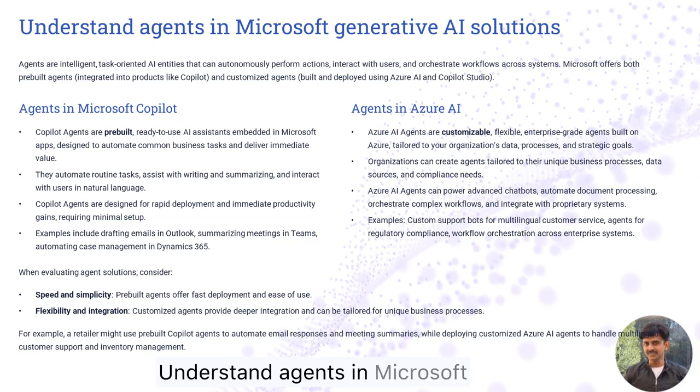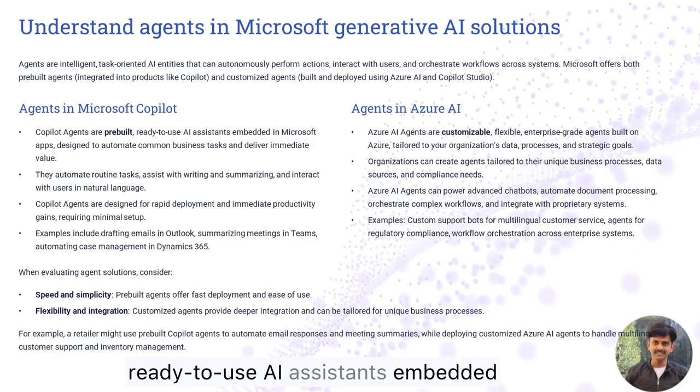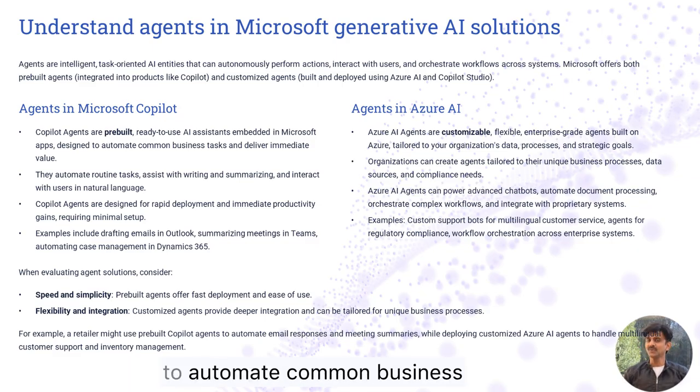Understand agents in Microsoft Generative AI Solutions. Agents are intelligent, task-oriented AI entities that can autonomously perform actions, interact with users, and orchestrate workflows across systems. Microsoft offers both pre-built agents integrated into products like Copilot and customized agents built and deployed using Azure AI and Copilot Studio. Agents in Microsoft Copilot are pre-built, ready-to-use AI assistants embedded in Microsoft apps, designed to automate common business tasks and deliver immediate value.